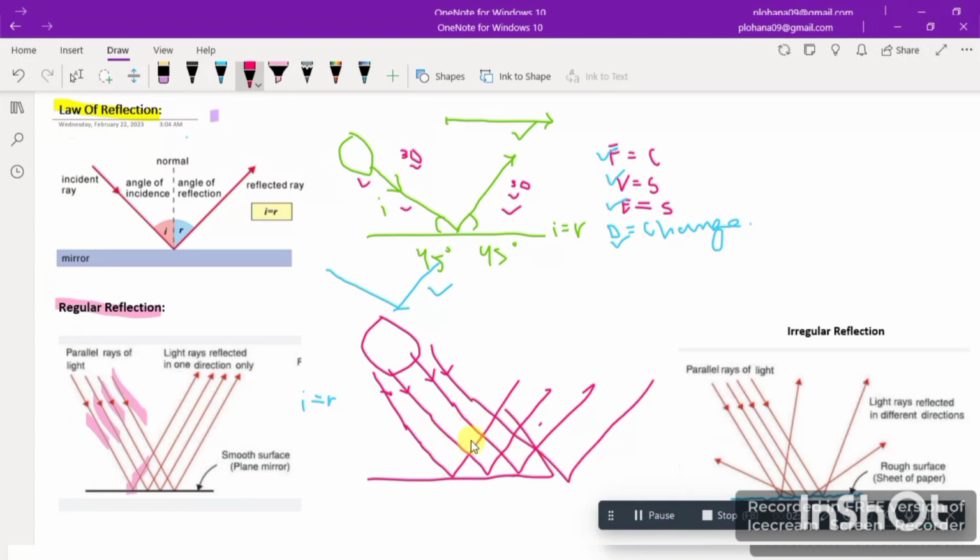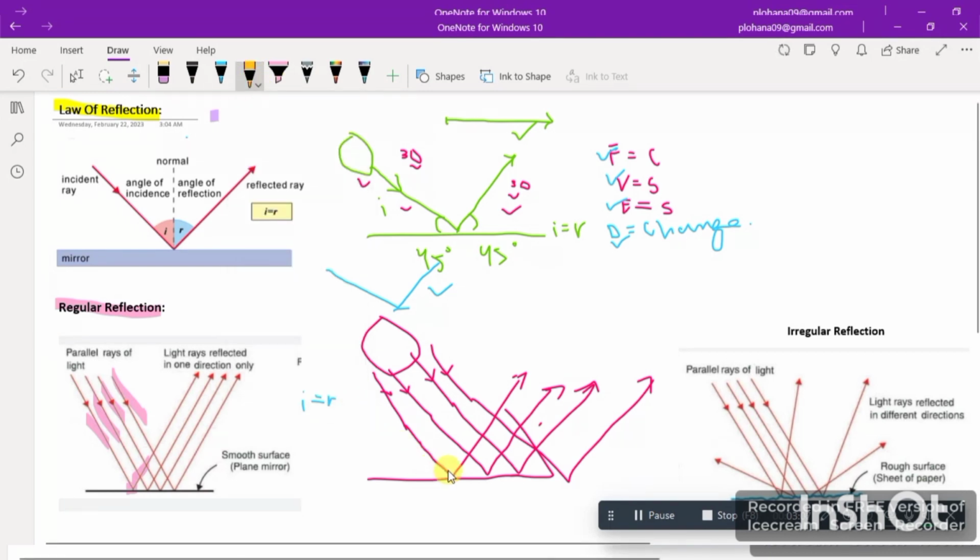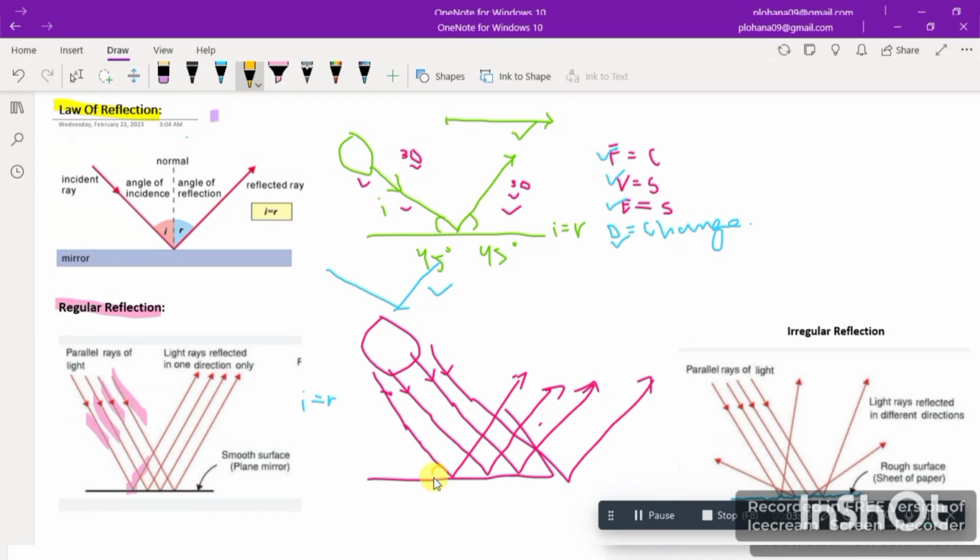Here in this case, let me move this way. So now these are the rays. When the incident rays hit the surface, which is very smooth and plain, they bounce back. The angle formed between the incident and the reflected ray is the same on both sides. Suppose I have an angle here equal to 20 degrees, so here it will be 20 degrees as well, because the angle is not changing.